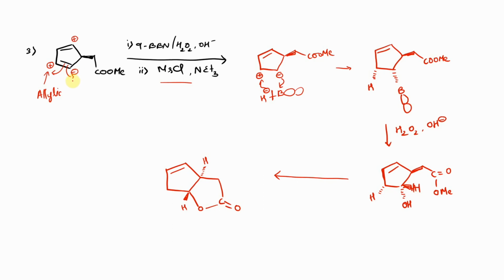So this is the end product when you treat a compound which is having the ability to form an allylic carbocation. What usually confuses us is that you can directly take the reaction of 9-BBN with H2O2 and OH minus. Then you need to be more careful about attaching the OH group, as it is more specific in binding to a carbon in such a way that it leads to the formation of an allylic carbocation.